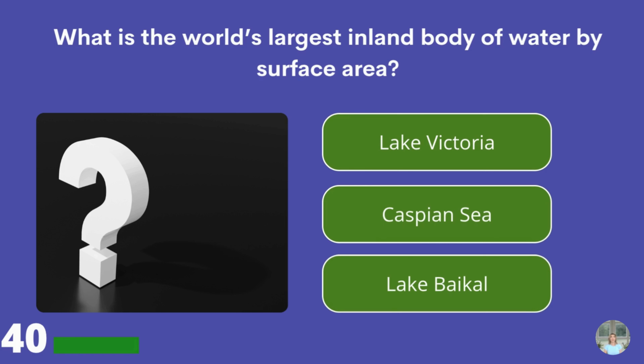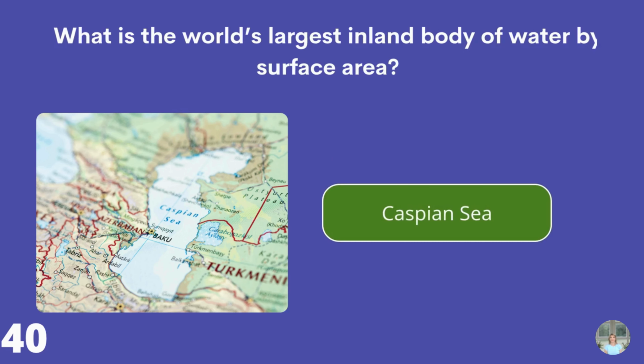What is the world's largest inland body of water by surface area? Lake Victoria, the Caspian Sea, or Lake Baikal? Caspian Sea.